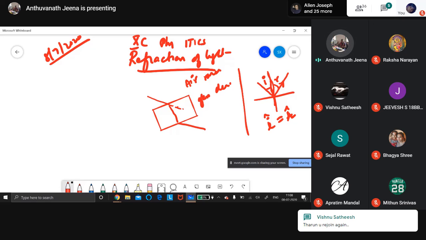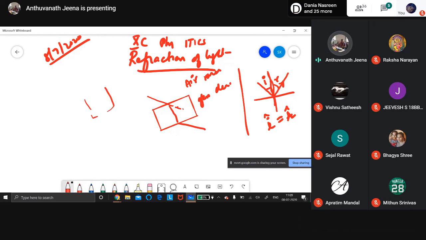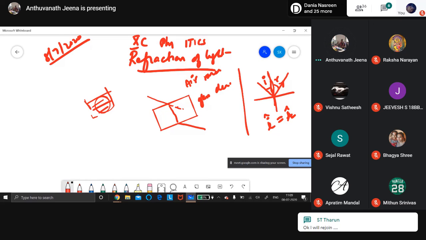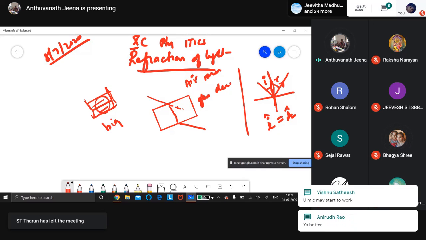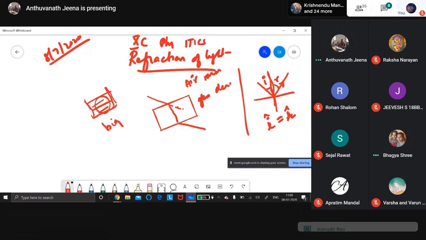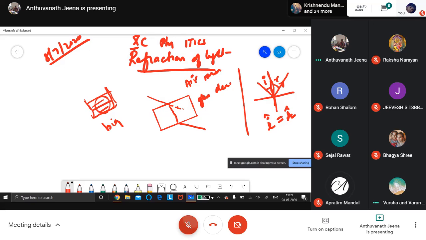Now, effects of refraction of light. Some people put a lemon in the water in the altar, right? Did you observe? The lemon will look bigger than the original size. Why? Refraction, because there is a change in the medium for the light.